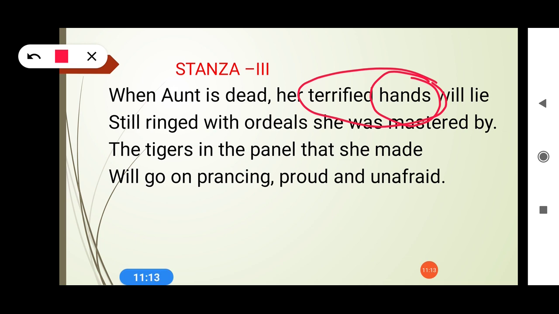transferred epithet. Transferred epithet means what? Terrified is an adjective, but it is being followed by the noun hands, but it's not for the hands, it is actually for Aunt, that is the main noun over here. So we can easily call it there.